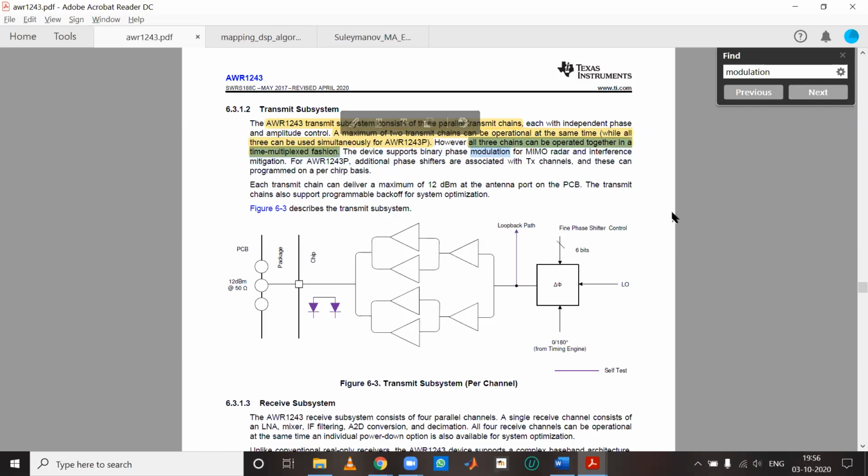Yes, sir. A lot of isolation and interference issues may come. We have to experiment with it and see. Yes, sir. Here it is given: all three chains can be operated in time division multiplexing. Normally, above 60 gigahertz we use waveguides.